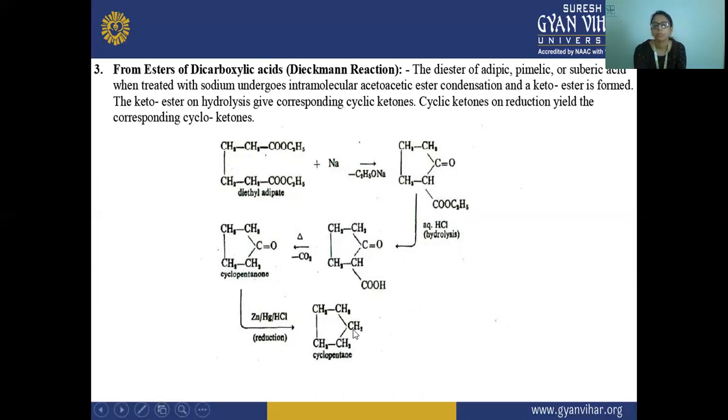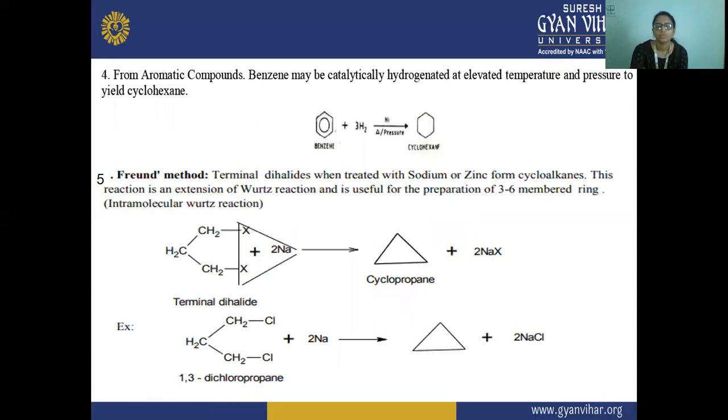So this is how this cycloalkane is formed. Next is your fourth, from aromatic compounds. Benzene may be catalytically hydrogenated at elevated temperature and pressure to yield cycloalkane. So here you will see this benzene is reacting with hydrogen, and there is a formation of this cyclohexane. This means hydrogenation is occurring with this benzene.